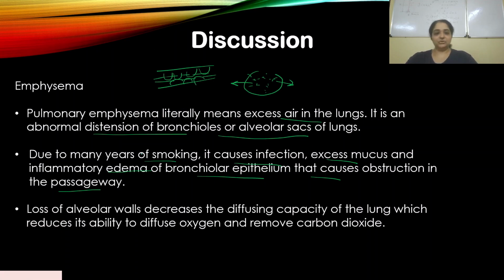Yeah, so loss of alveolar walls decreases the diffusing capacity of the lung, which reduces the ability to diffuse oxygen and remove CO2. Okay, so this I've already explained. This shouldn't have been a problem. It's a very direct question, so you should have been able to answer this quite easily. If you remember these facts, you can easily answer these questions, not waste too much time on it. Okay, let's move on to the next question.